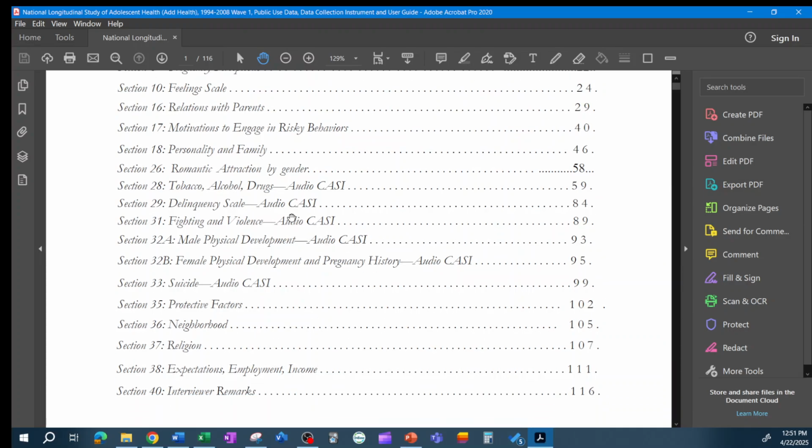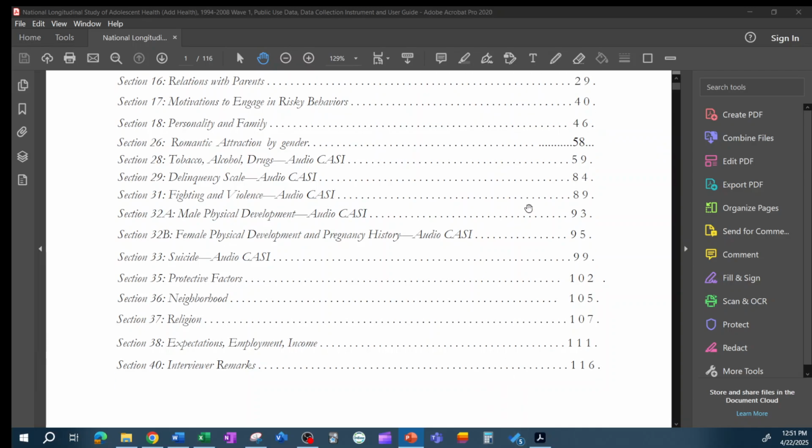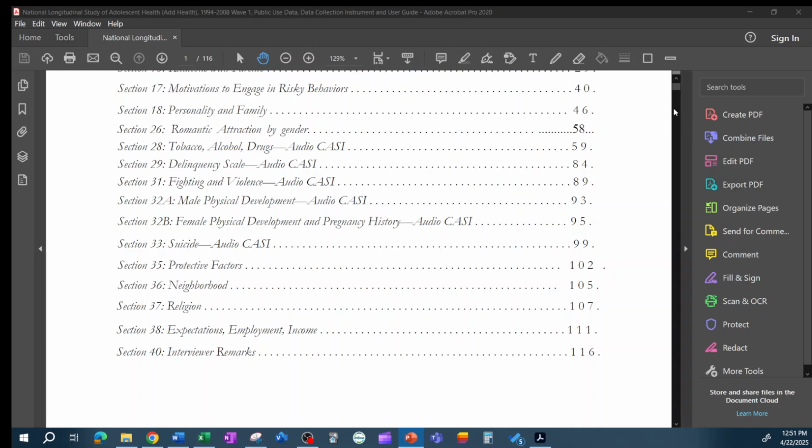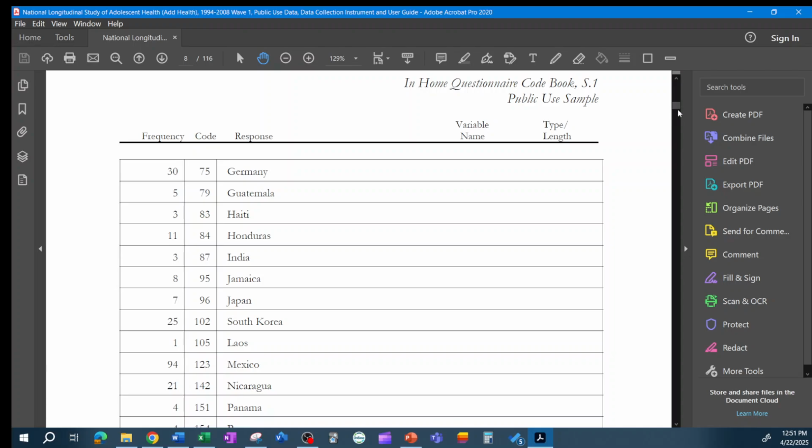All right. So what we're going to do is run a test of independence to see if any of these things are related. For example, what I chose to do was I wanted to look at employment. Is there a relationship there? If you scroll down, I'm going to scroll down here so you can see what these things look like.